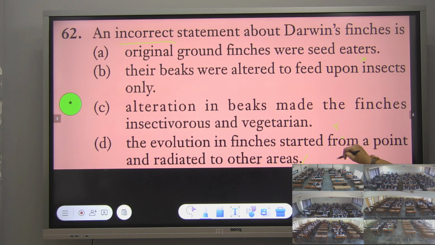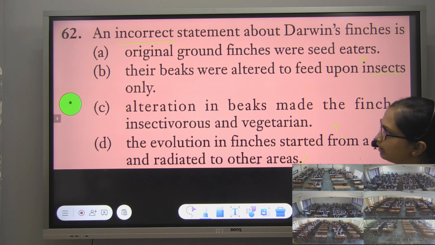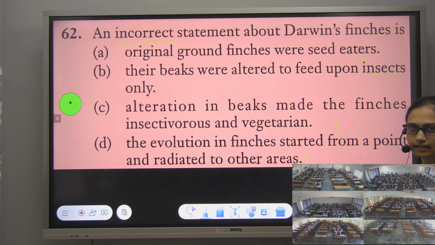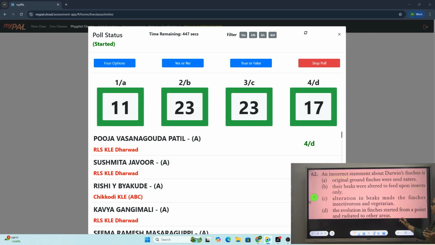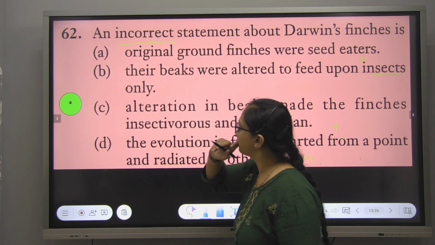This is possible, but this is not possible. Bare insects, no. It can depend. It could be any other area. I think B is incorrect. Not just insects. It could be seed, it could be any other small worm, it could be a fly, it can be a fruit. Anything it can be. Only insects is not necessary. Yes, thank you. This is a true statement. Option A is false.